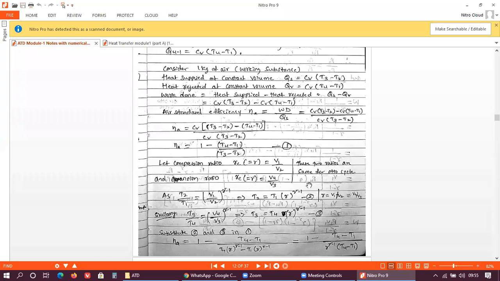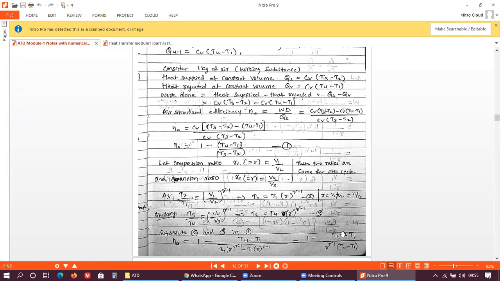Now substitute these two, the values of T2 and T3, in expression number 1. So you will get air standard efficiency is equal to 1 minus (T4 minus T1) divided by (T4 into R raised to gamma minus 1 minus T2). What is T2? T1 into R raised to gamma minus 1. Since R raised to gamma minus 1 is common in the denominator, take it common here, and you can write T4 minus T1.